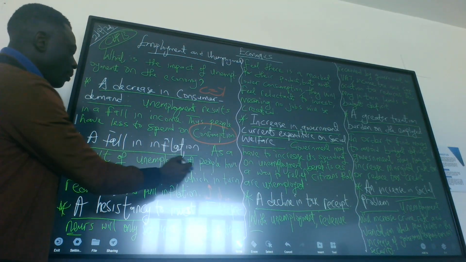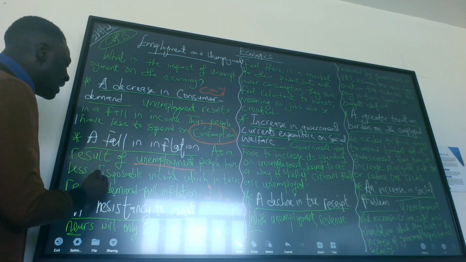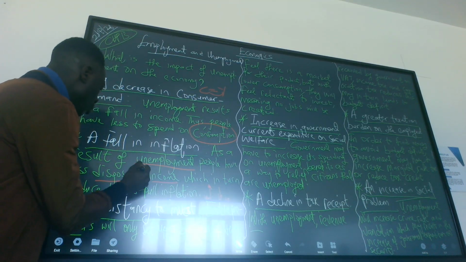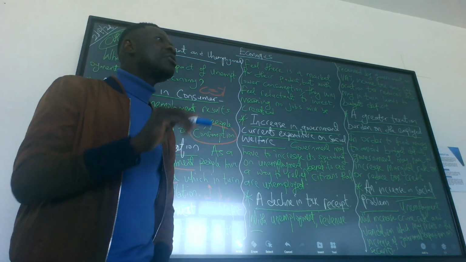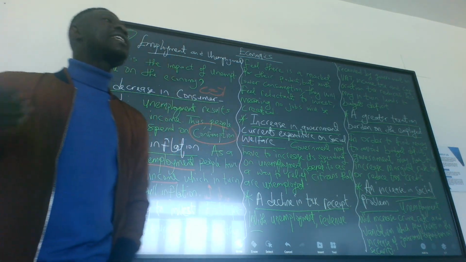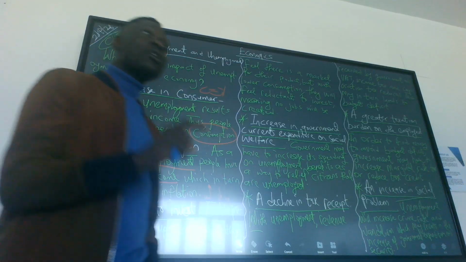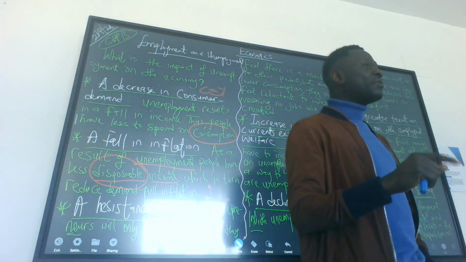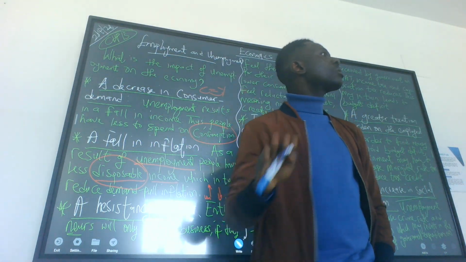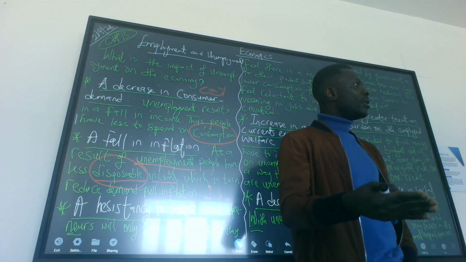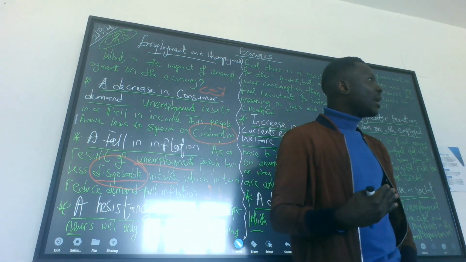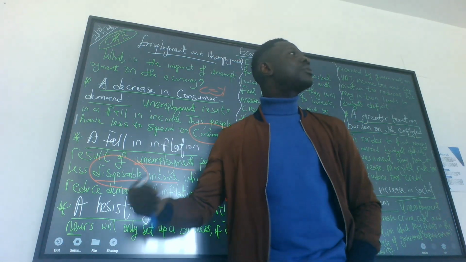Look at what I wrote there. As a result of unemployment, people have less disposable income. What is disposable income? Disposable income is the amount of money you have that you can either spend or save. Because you don't have a job, your disposable income would reduce, and that reduces the demand for goods and services.